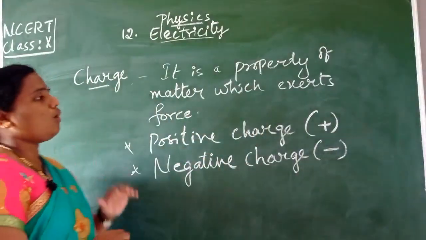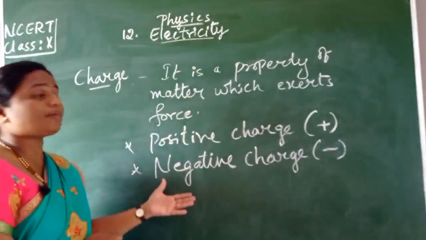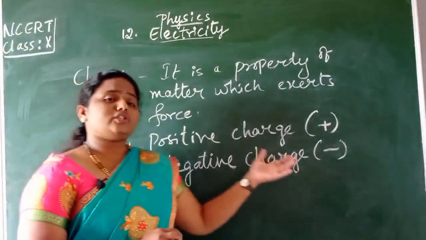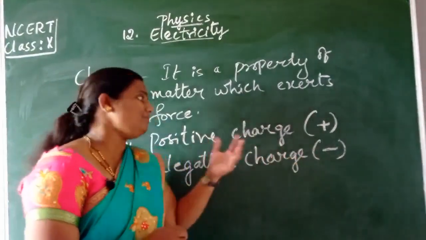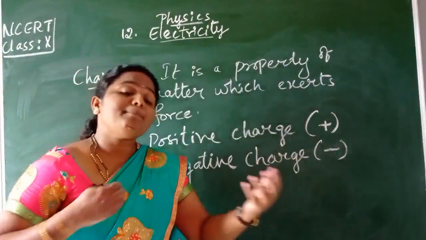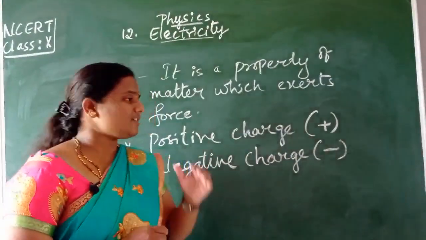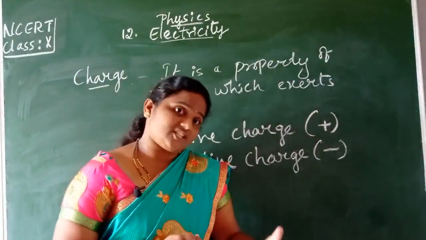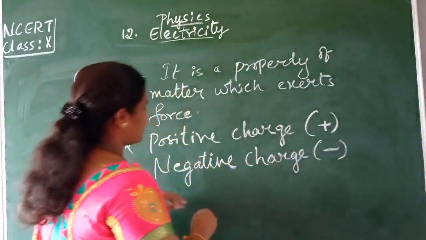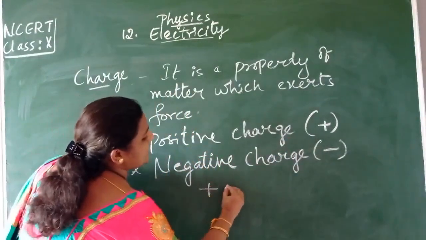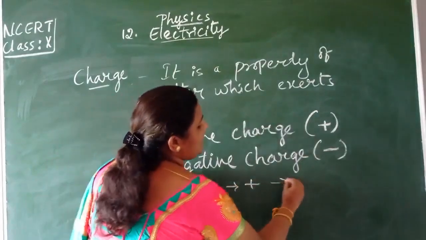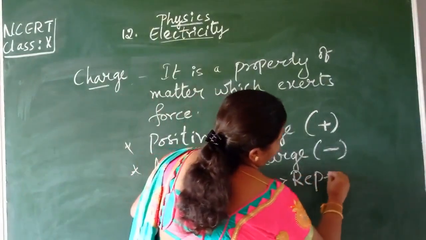And there is also a very important property between them, children. That is, same charges will repel each other. Children, this first property clearly tells us that the same type of charges, for example, plus and plus, will repel each other.